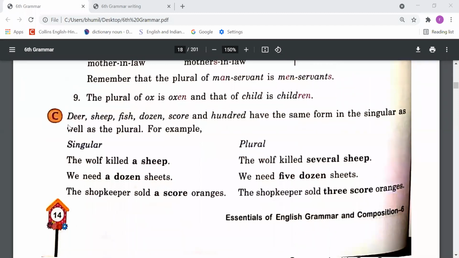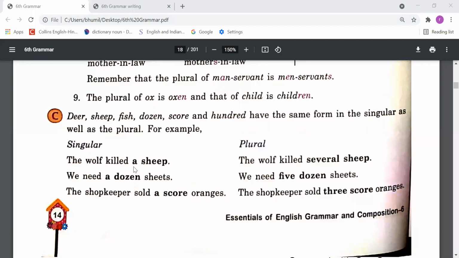C point. Deer, sheep, fish, dozen, score, hundred have the same form in the singular as well as the plural. For example, dear students, some nouns are here. When we have to write these nouns in plural forms, there is no need to make any change in the spelling of these words, right? Like deer, sheep, fish, dozen, score, hundred. Score means 20.